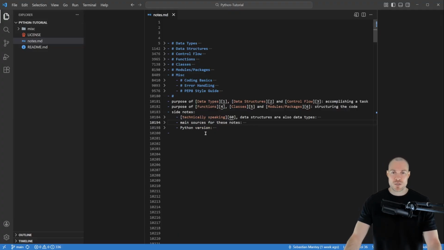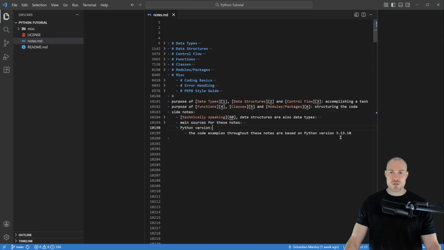And then the last one is about the Python version. Namely, the code examples throughout these notes are based on Python version 3.13.10. So that's the version that I'm going to use throughout this series. Okay, so with that now we've covered all the side notes.